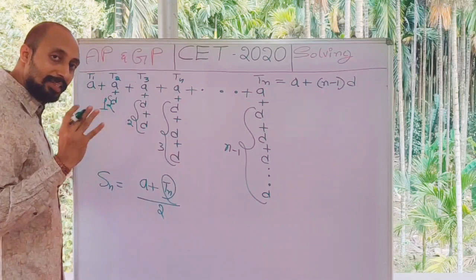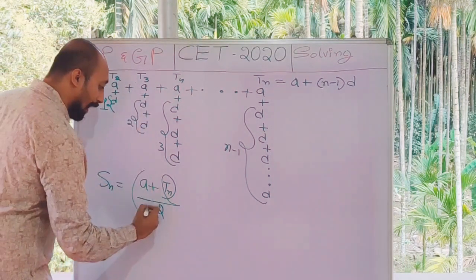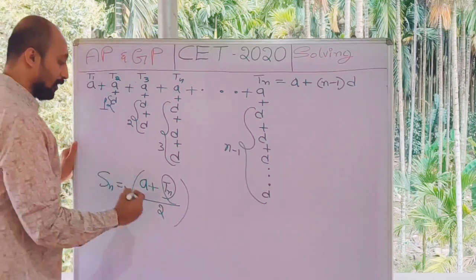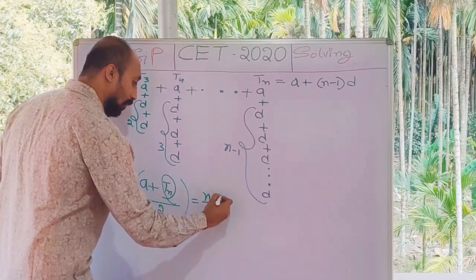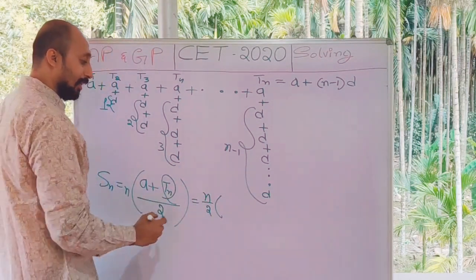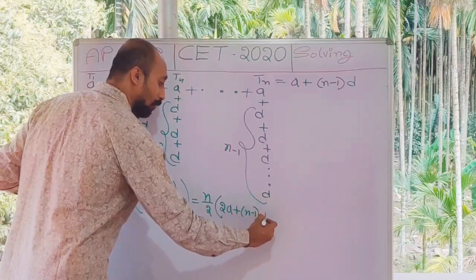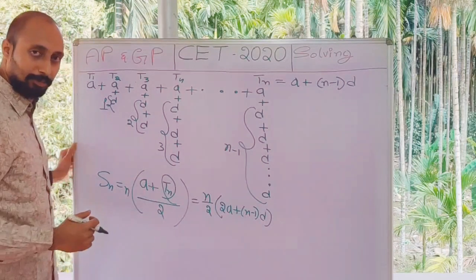That's where I get the center term. If you multiply that by n, you will get the Sn. This formula you can also write as n by 2 into, if you expand Tn, 2a plus n-1 into D. So these are all the formulas on AP.